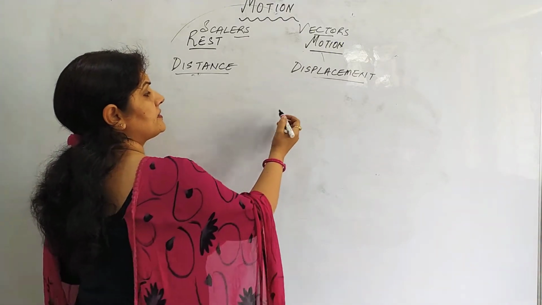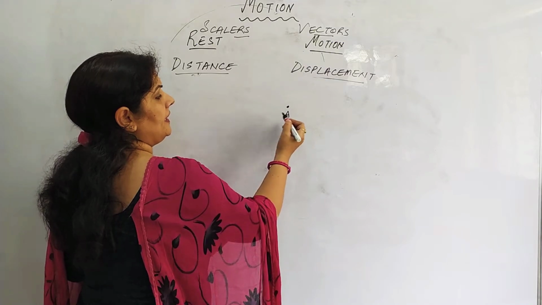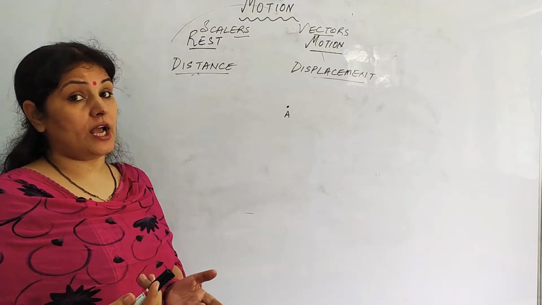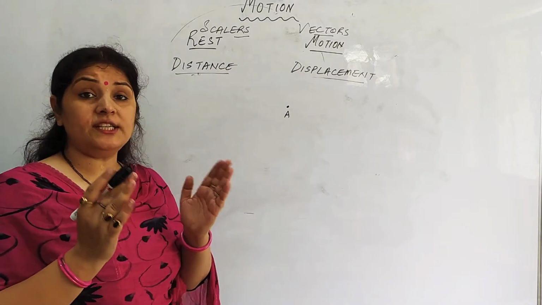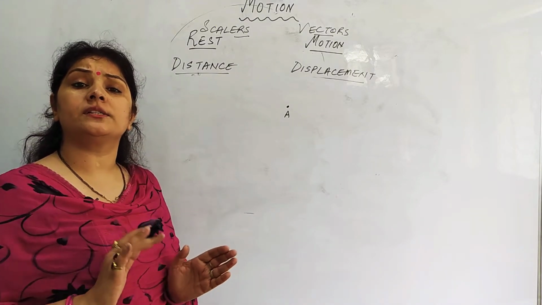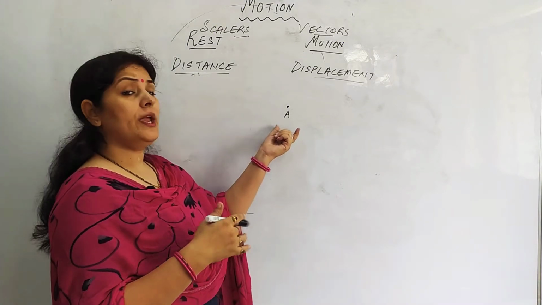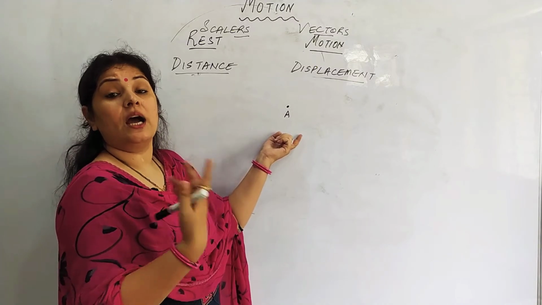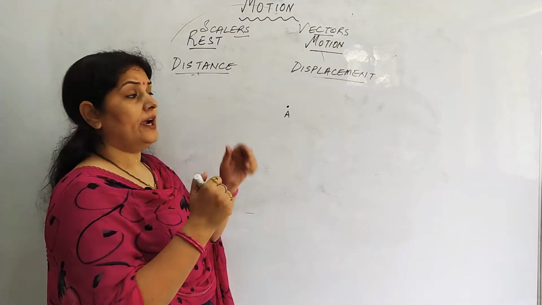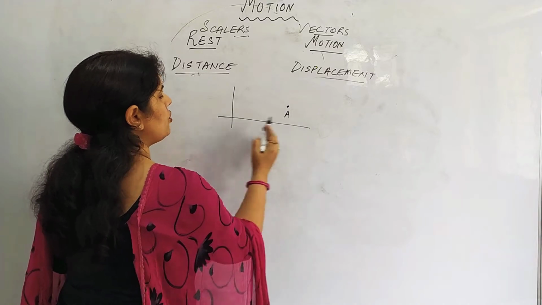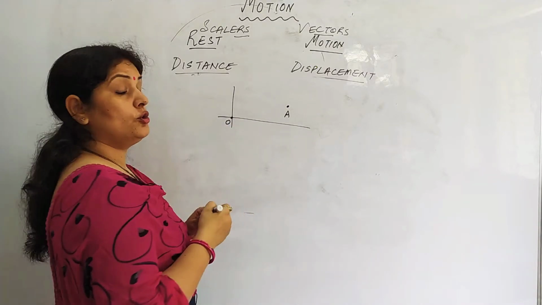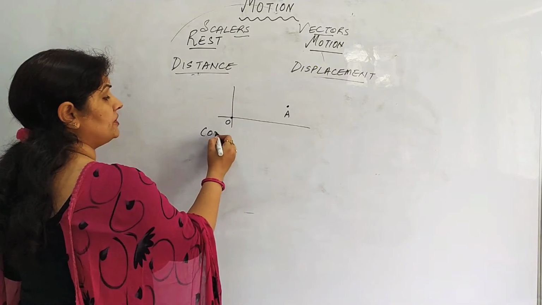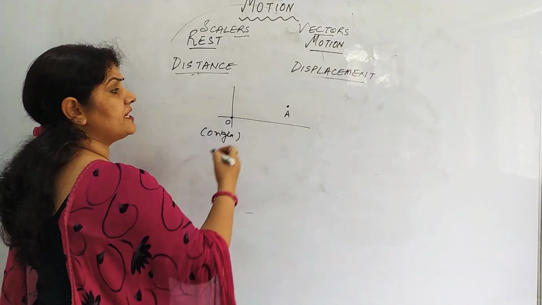So suppose I am asking you, this is an object A, how far is it? You should ask me from where? So there is a reference point for calculating the distance or displacement. If I ask how far A is, you may ask me far from where. So that reference point is called origin. We have taken this as the origin. And now I am asking you, from this reference point which is termed as origin in physics, how far is A from this origin?